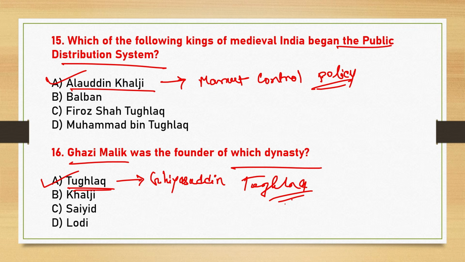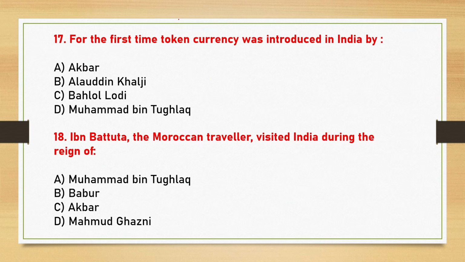Okay. Next, for the first time token currency was introduced in India. Here the correct answer is option D, Muhammad bin Tughlaq. So Muhammad bin Tughlaq introduced token currency first time.